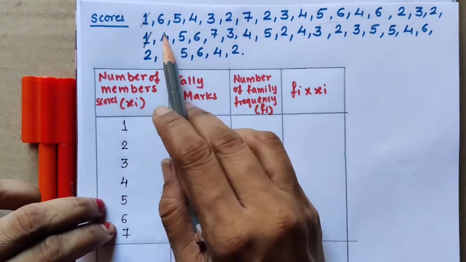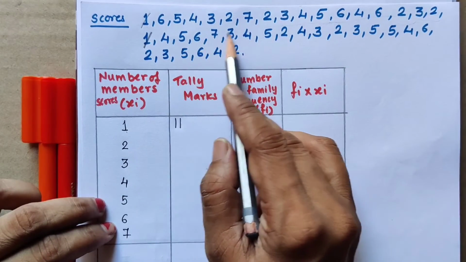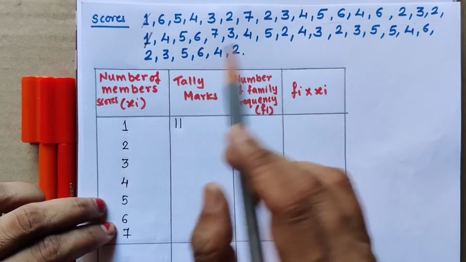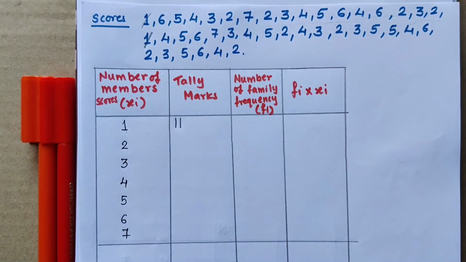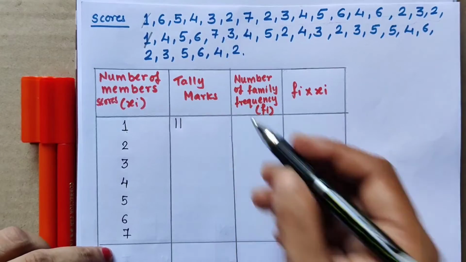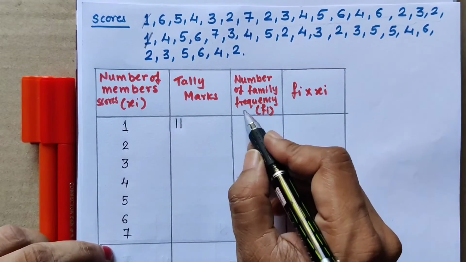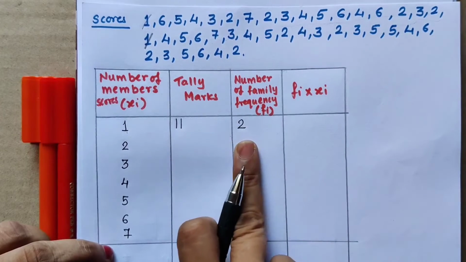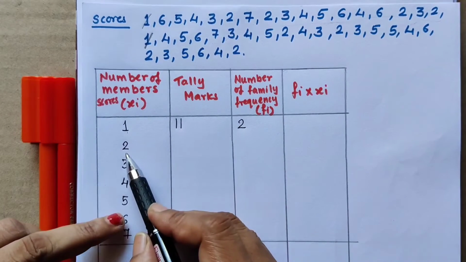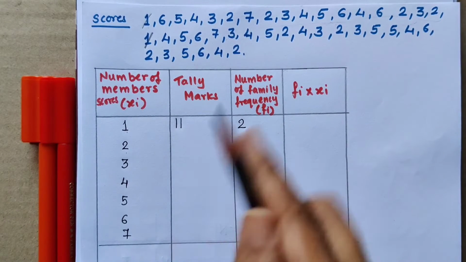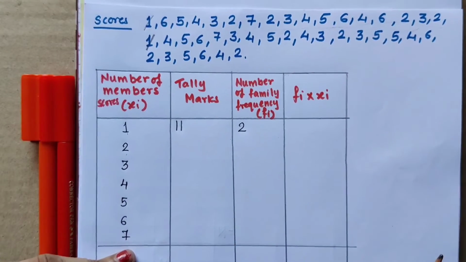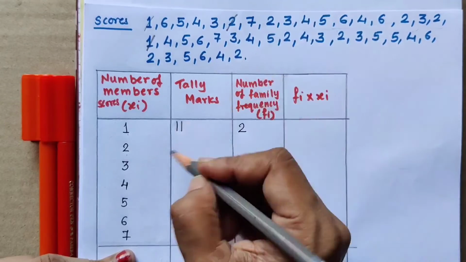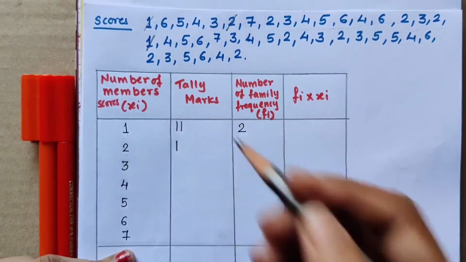It is not coming again, so we have put two tally marks, and the number of families, that means the frequency, is 2. As it is coming two times, the frequency is 2. Now let us check for 2. How many times is it coming? Check carefully. Here is one, so I put one tally mark in front of 2.